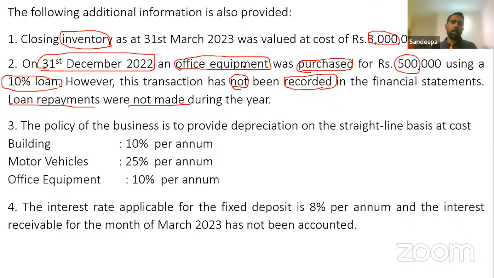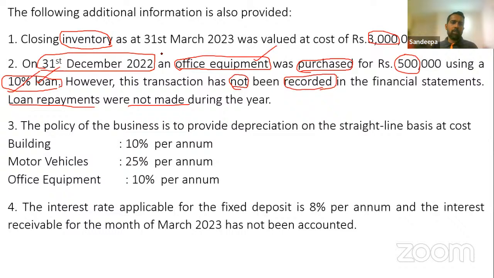Then how much do we have to record? Office equipment we have to record. Loan we have to record. Interest we have to record. Since the loan was not recorded, the interest has not been recorded either. Office equipment, loan and the loan interest. For how many months?